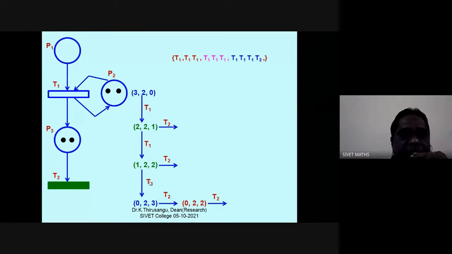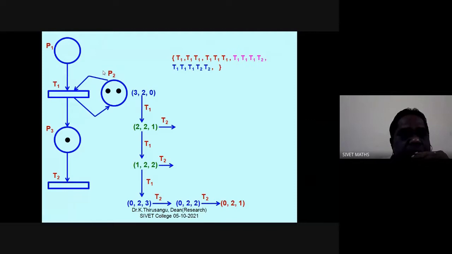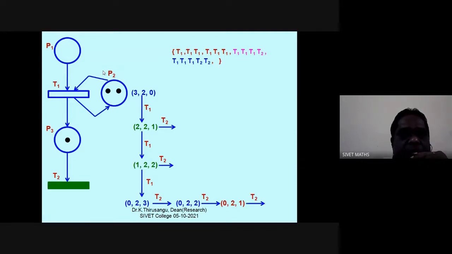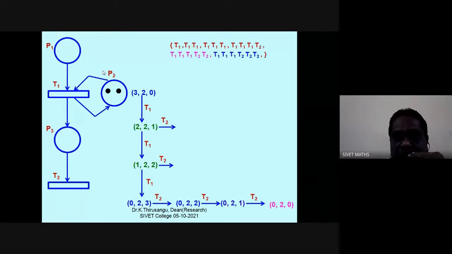After firing T2, the marking will become 0, 2, 1 because P2 has no change. So again I can fire T2. The last token in P3 will be destroyed. So 0, 2, 0. Now the execution is over.